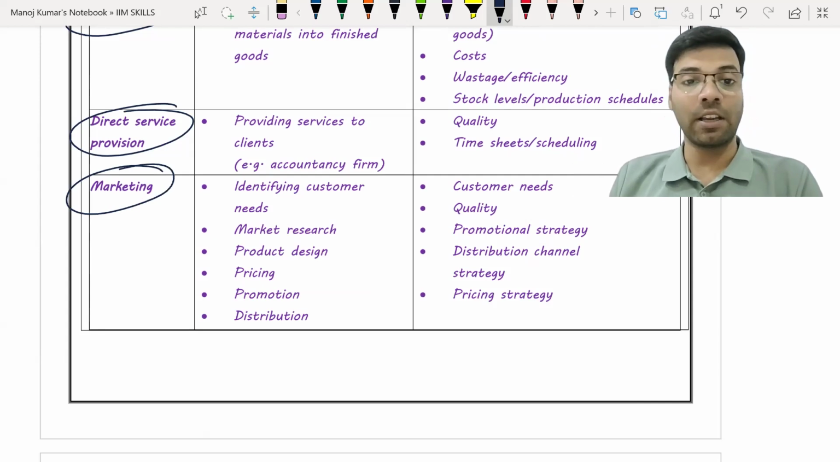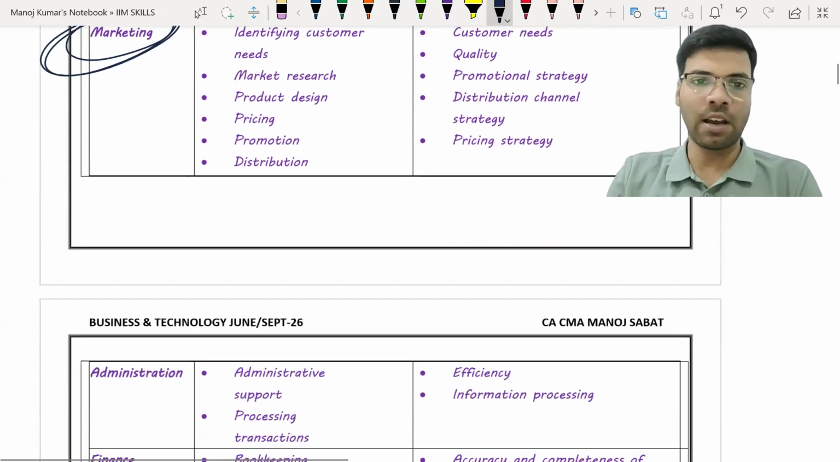And then comes marketing. Marketing is nothing but the concept of telling the customers about the products. Here you need to identify the customer, segment the customer, understand the market, understand the product design, pricing, and promotion. Everything will be taken care of by this marketing department. Right, beta? Have you all understood?